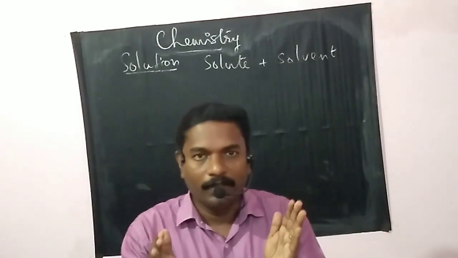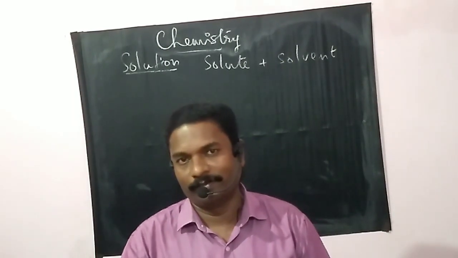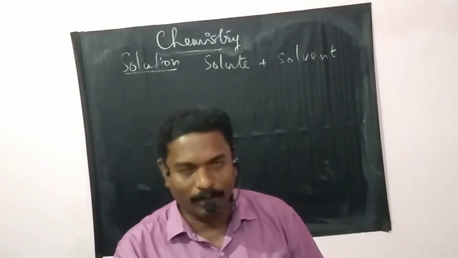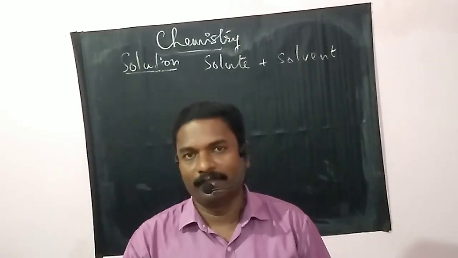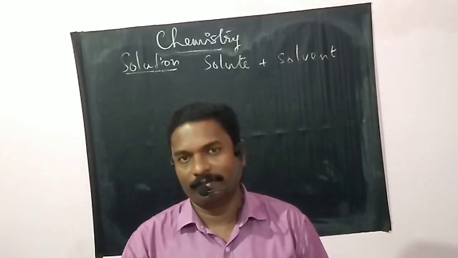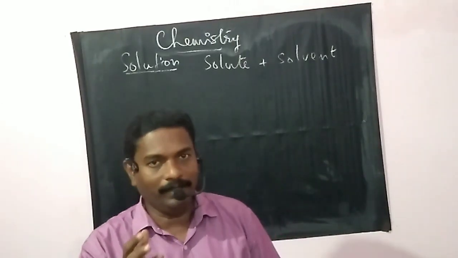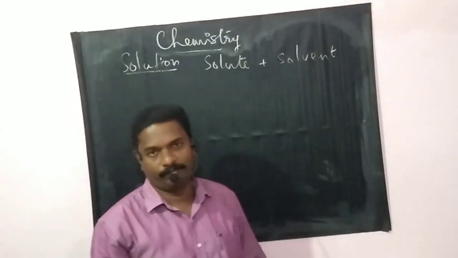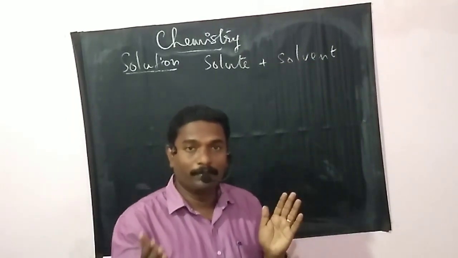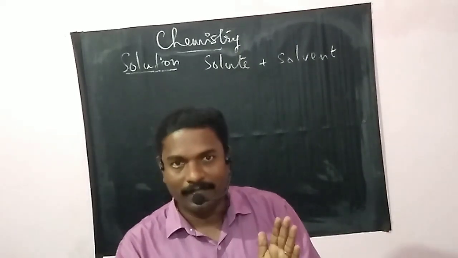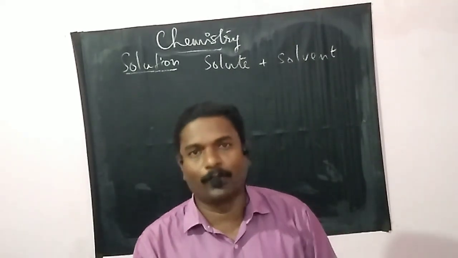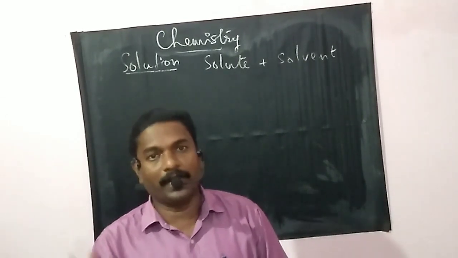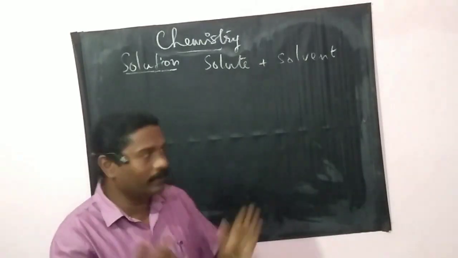So when we prepare a solution by dissolving sugar in water or salt in water, the sugar or salt we take is always the solute and water is the solvent. So it is easy to identify which is solute and which is solvent. The component which has the same physical state as that of the solution is taken as the solvent.